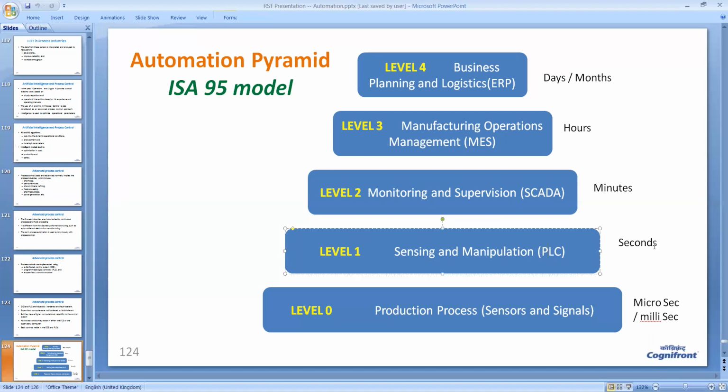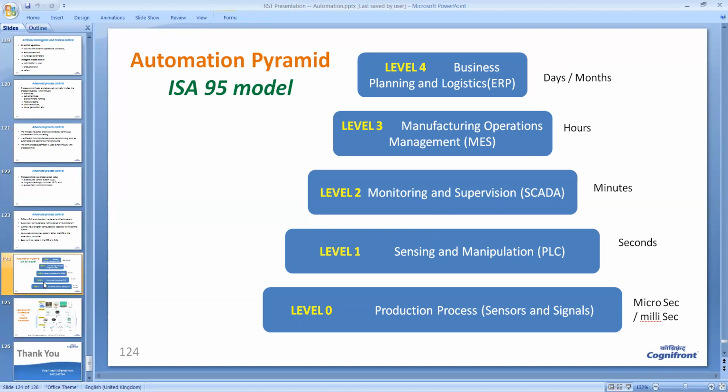PLCs work at seconds response time. Then SCADA can take minutes, and MES can take hours, and of course ERP can take days and months. For example, data is generated, a report is printed, and all that. It may take a few days. So working of ERP can be carried out over days and months.